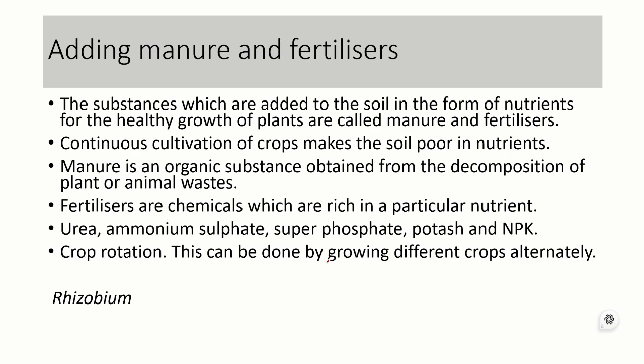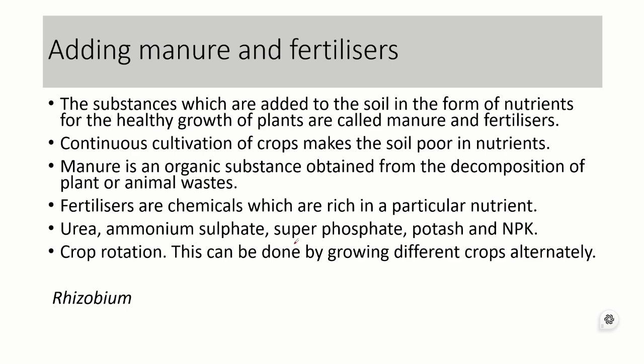impart nutritional availability, and fertilizers are different from manures, as fertilizers are chemical compounds which are rich in particular nutrition. Examples of fertilizers are urea, ammonium sulfate, superphosphate, potash, and NPK, which is nitrogen, phosphorus, and potassium. These are used in the agriculture field. They can't be applied directly. They are diluted in water according to the proportion prescribed, and they are sprayed or distributed manually throughout the field.